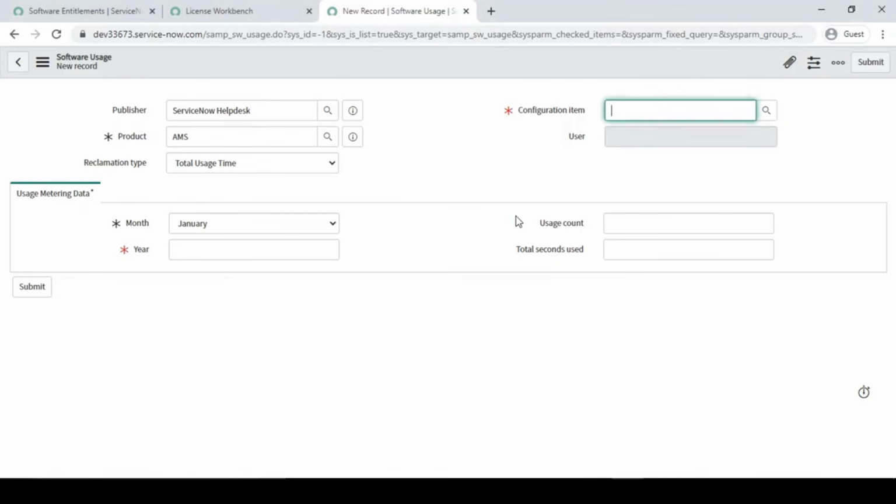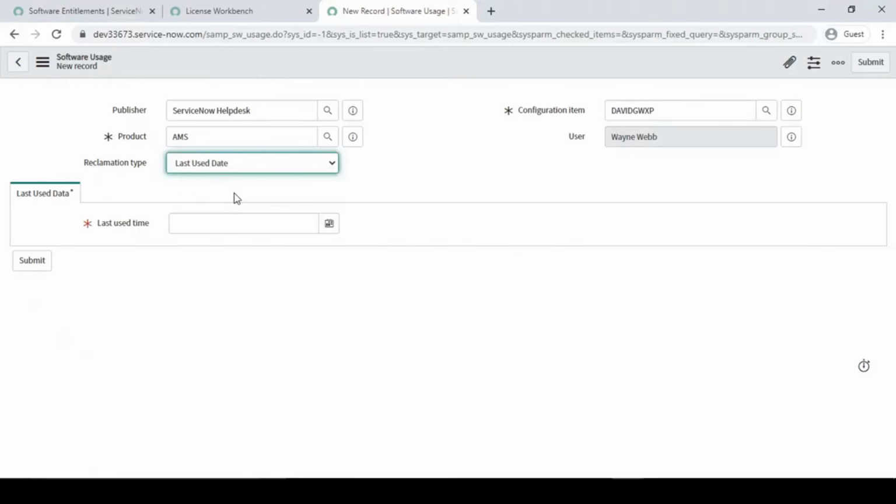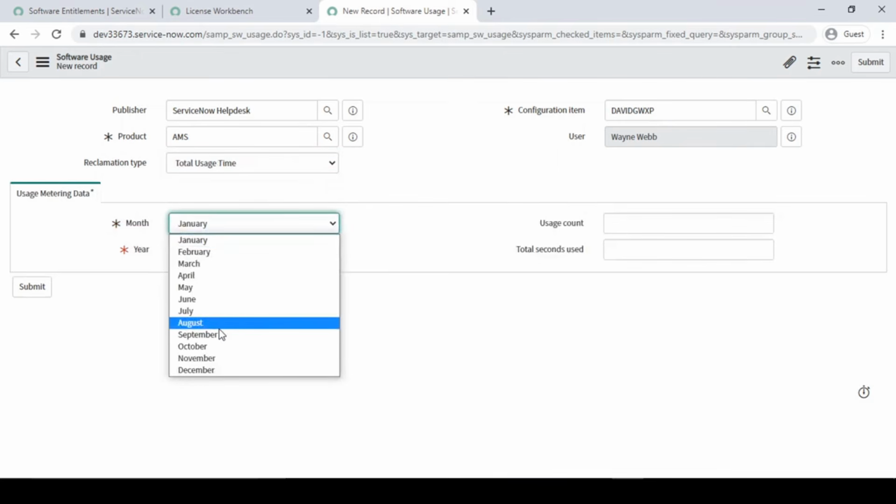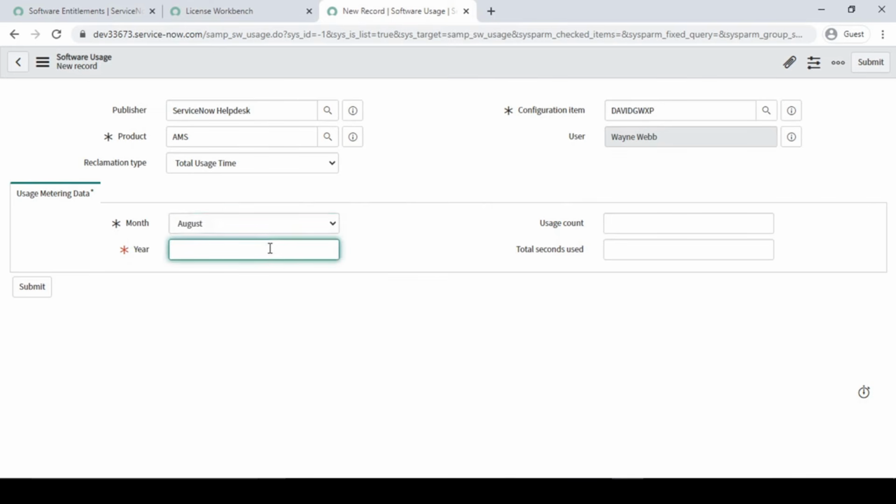This one configuration item is this, and the person who is allocated is this person, right? So the user came by default. Fine, so now here the last use date, or we can say last user count, in January, let's say August, that year 2020. I'm just making one record, and the user count is, let's say, 5 hours only they have used it, and in the second 100, right? So let me save this record.